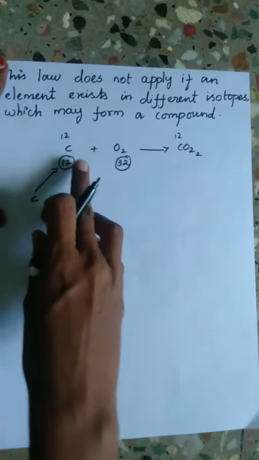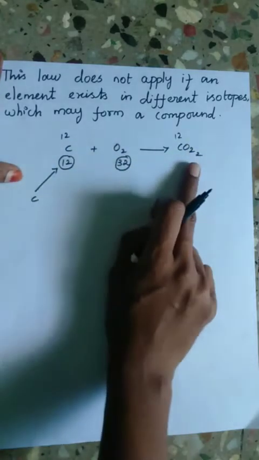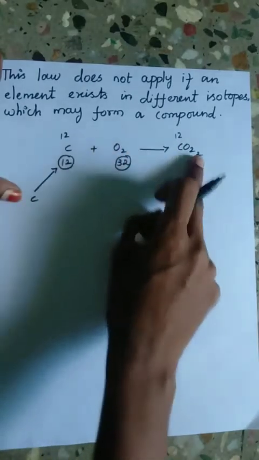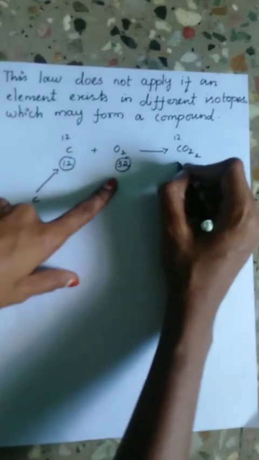So here, if carbon-12 isotope combines with oxygen to form carbon dioxide, the ratio of carbon to oxygen is 3:8.